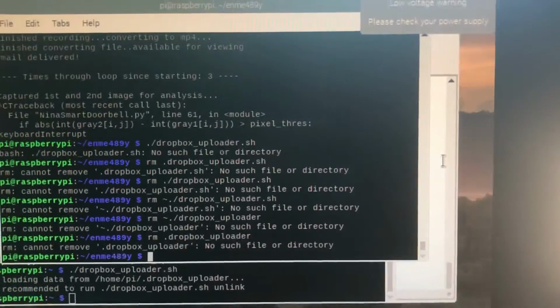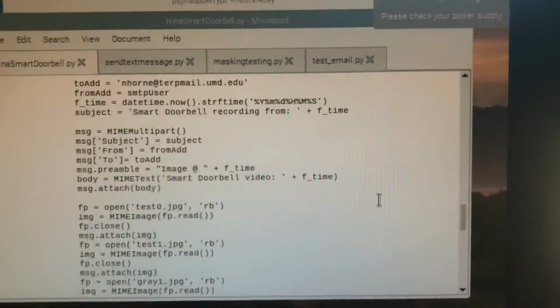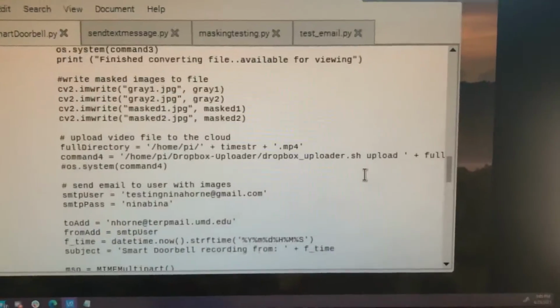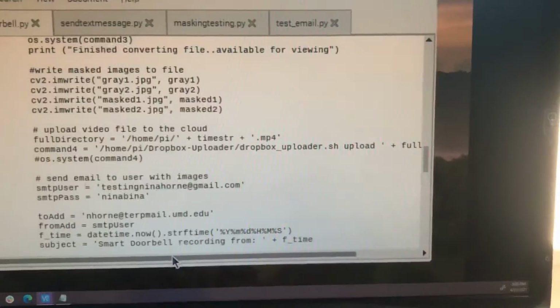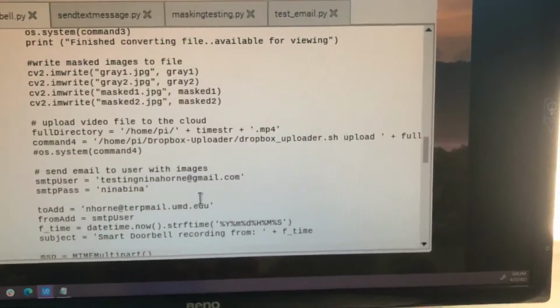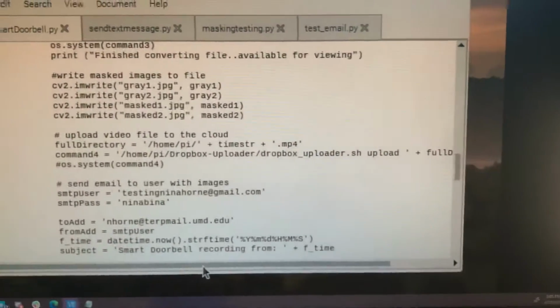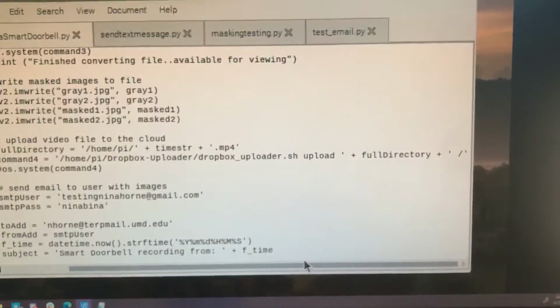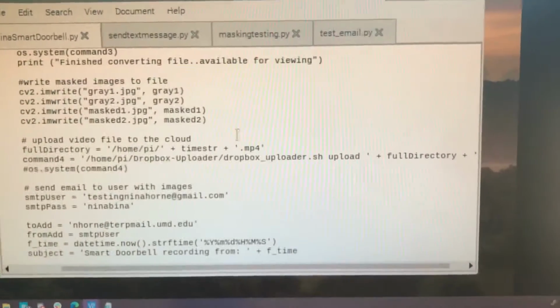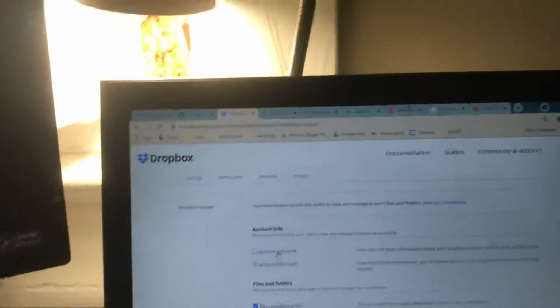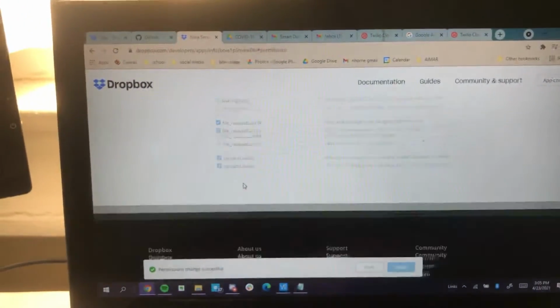And then for the Dropbox upload, I actually was not able to fully implement this because the Dropbox uploader was not working all the way, but I believe my code is right and my app setup is right.